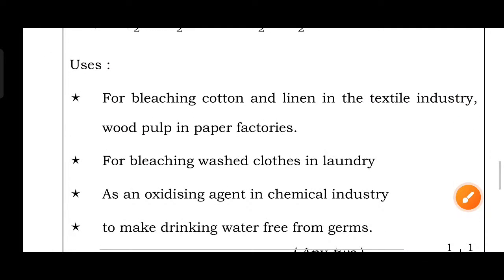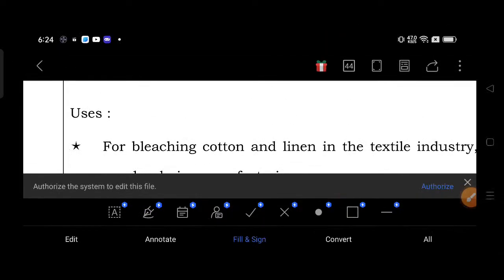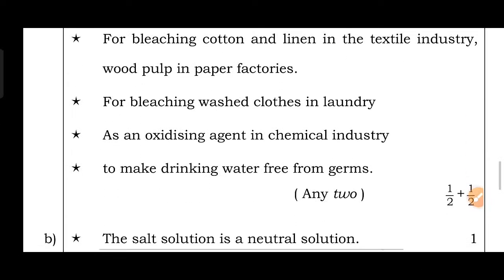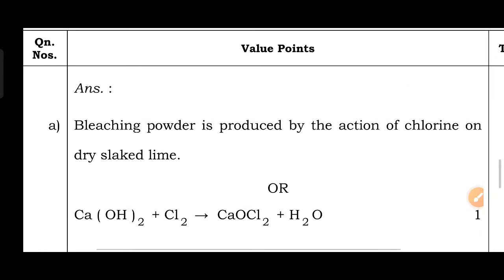For bleaching cotton and linen in the textile industry, wood pulp in paper factories, for bleaching washed clothes in laundry, as an oxidizing agent in the chemical industry, to make drinking water free from germs. These are the uses of bleaching powder.